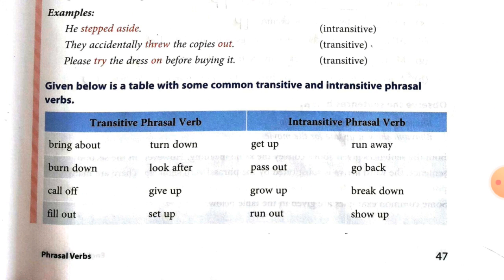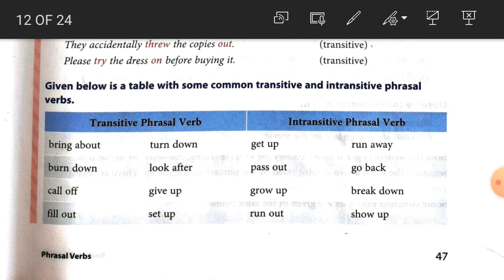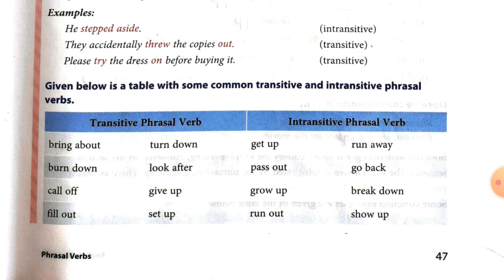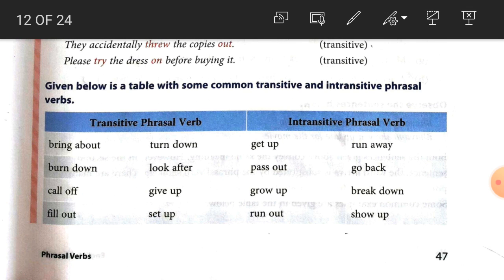Students, some more examples are given here. Example number 1: He stepped aside. Here there is no object in the first sentence, and that's why it is intransitive. The second one: They accidentally threw the copies out. So here the copies is what? The copies is the object, so it is transitive. Third one: Please try the dress on before buying it. So here the dress is what? Object, so it is a transitive phrasal verb.